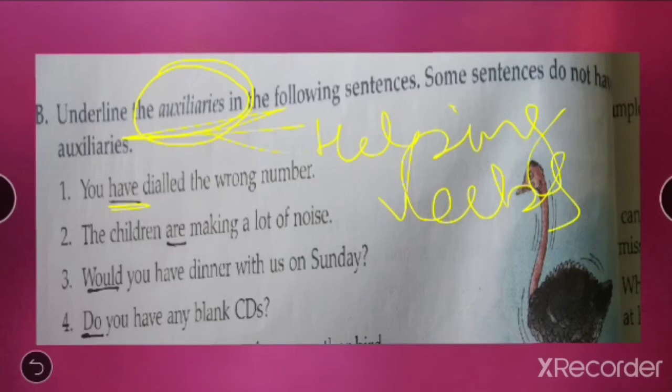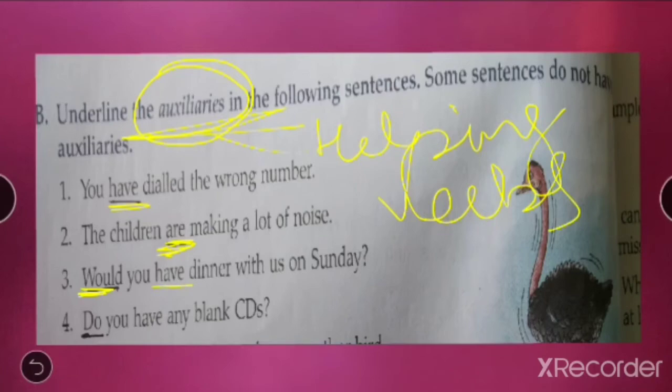The children are making a lot of noise. Making, so that becomes the main action. So are will become the helping verb. It is a be form. I hope you remember. Would you have dinner with us on Sunday? So here would and have.